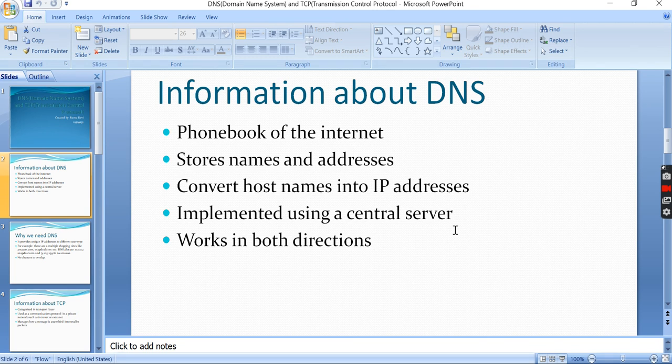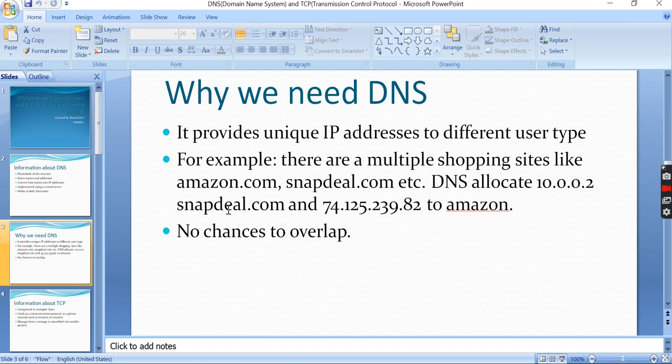Now the question arises: why do we need DNS? The main function of DNS is to provide unique IP addresses to different users, because more and more people are inclined towards the digital world. So differentiating between websites is a very difficult task for human beings. This difficulty is solved by DNS.